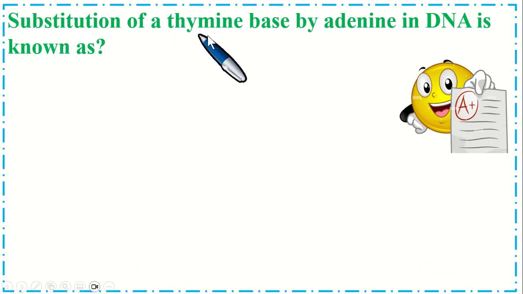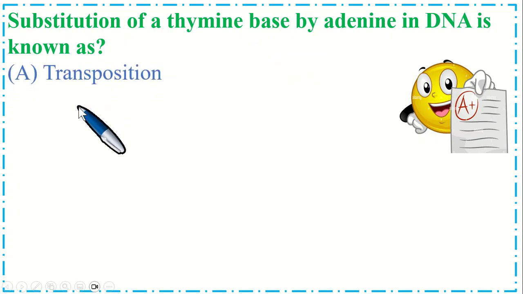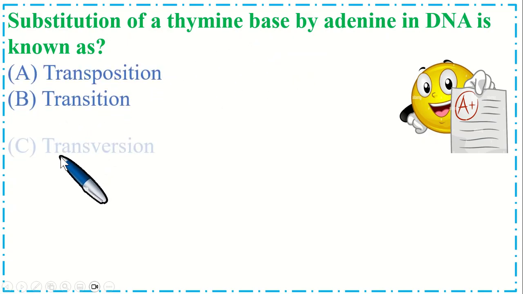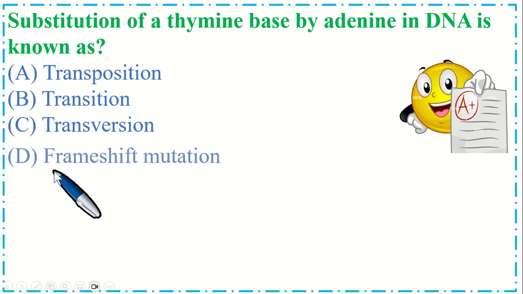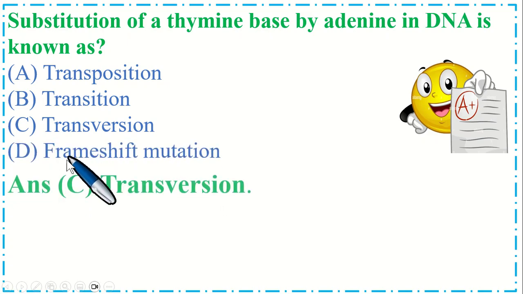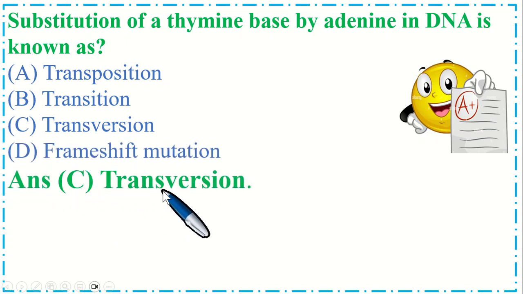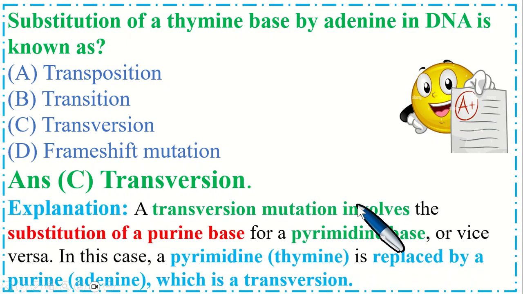Substitution of a thymine base by adenine in DNA is known as transposition, transition, transversion, or frame shift mutation. So the correct option is C, transversion. The transversion mutation involves the substitution of a purine base for a pyrimidine base or vice versa. In this case, the pyrimidine thymine is replaced by the purine adenine, which is a transversion.